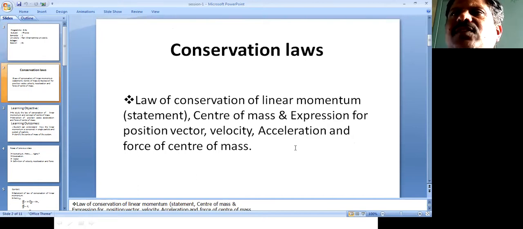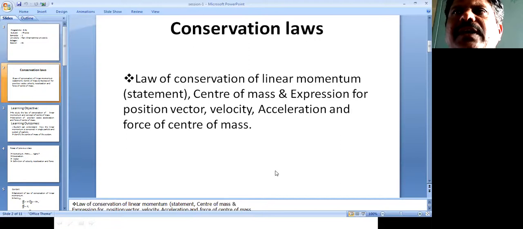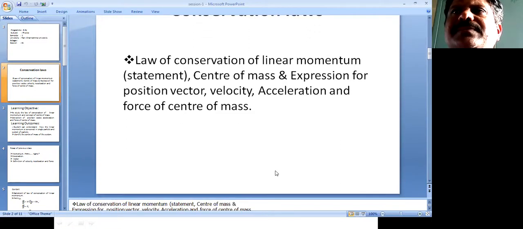What is the law of conservation of linear momentum statement? How does that linear momentum remain constant? What is the statement of conservation of linear momentum? Next, center of mass, expression for position vector, velocity, acceleration, and force of center of mass. So all these things we will discuss in this session. Okay. So we know that you have already learned this in your previous class.